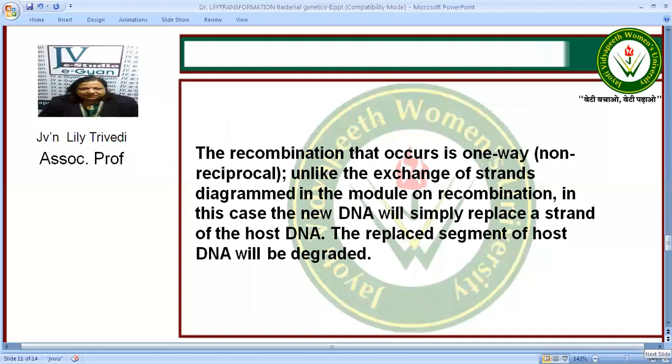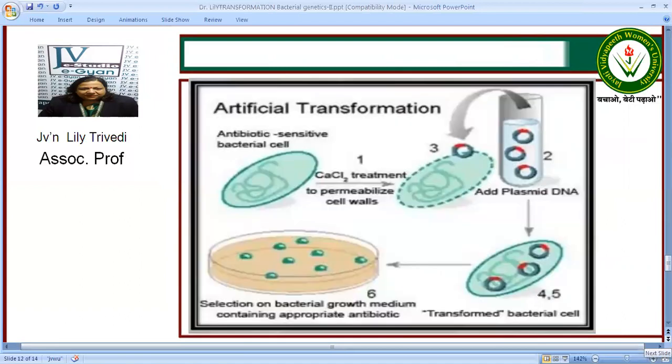The recombination is not reciprocal, it is non-reciprocal. So exchange of strands is not there. Only the new DNA will simply enter the host cell DNA and replace a strand of host DNA. And the host DNA, whatever was there, gets degraded.